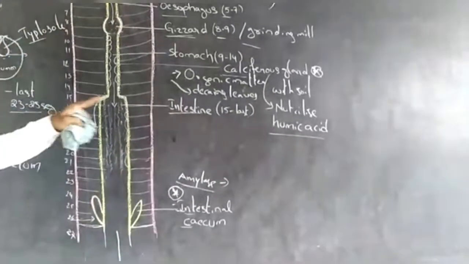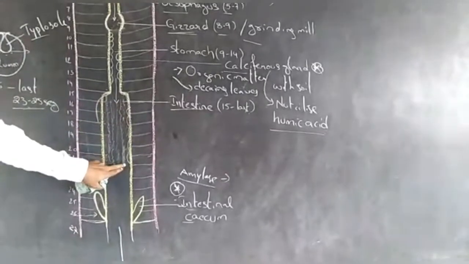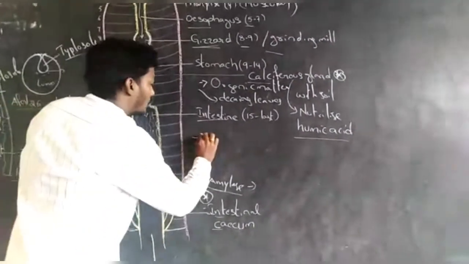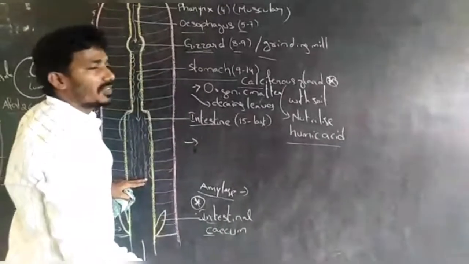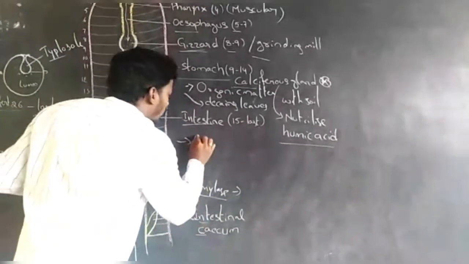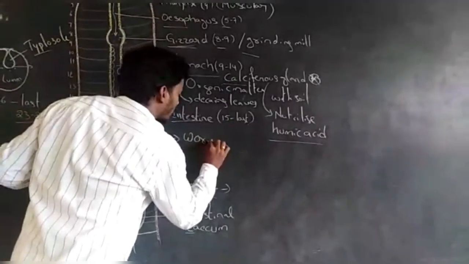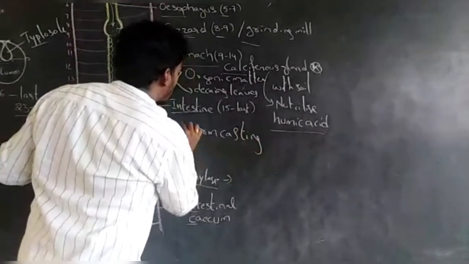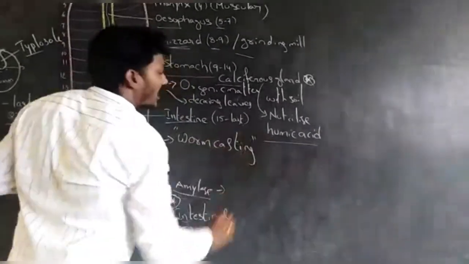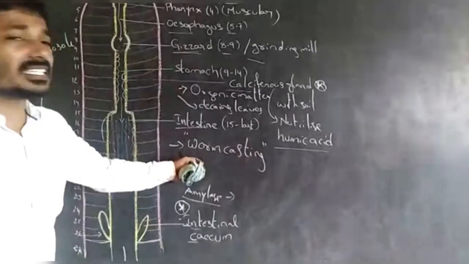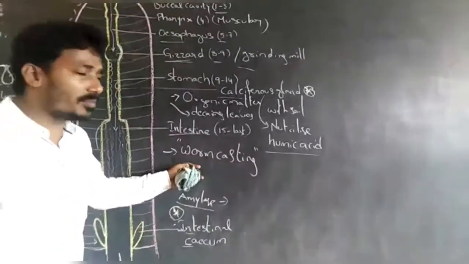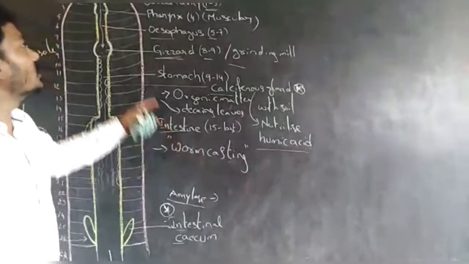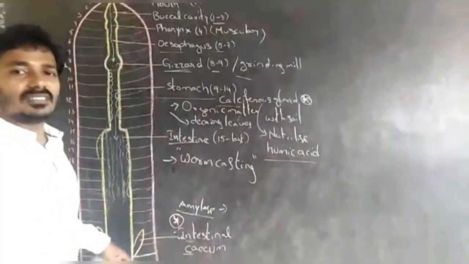The unabsorbed food material passes out through the anus. This fecal matter is called worm casting. Worm castings help in tracing earthworms. This is the alimentary canal of the earthworm.